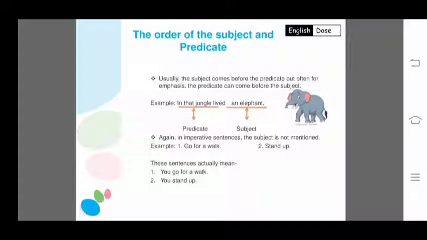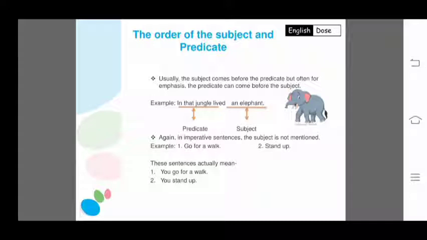Again, in an imperative sentence, the subject is not mentioned. What is an imperative sentence? A sentence which gives an order, command, request or suggestion is called an imperative sentence.